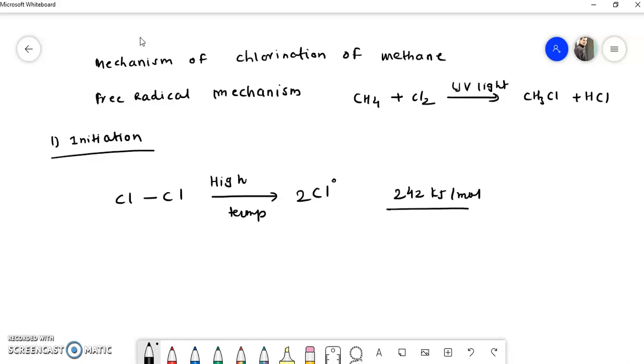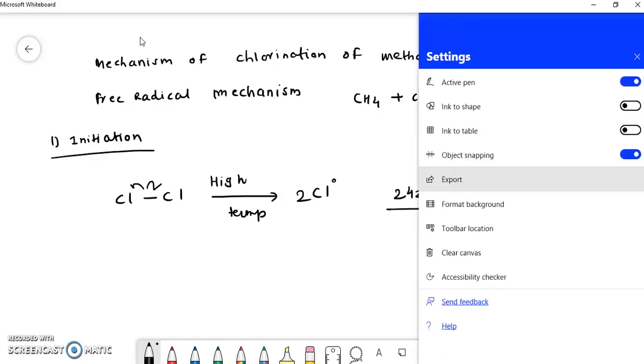There is a homolytic bond fission. Homolytic bond fission means both the electrons are shared by the two atoms equally, so there is a formation of two chlorine radicals. So this is the initiation step of this reaction mechanism.